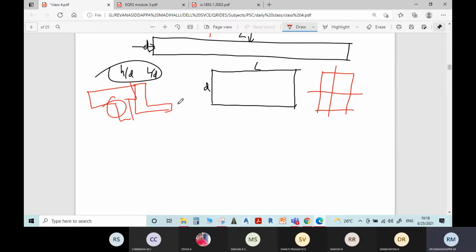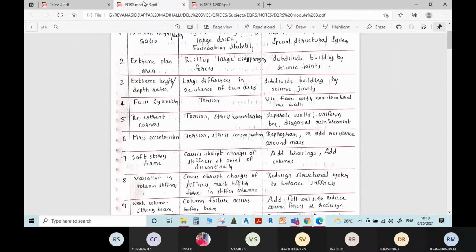They should be avoided, because if you go for an unsymmetrical plan, then there will be re-entrant corners. I will explain the re-entrant corners in detail. The re-entrant corners will be developed at this corner, and the failure of the building will take place here. At this junction there will be more torsion induced. As a result, cracks may appear, and deflection and buckling of the column will take place. So the effect of false symmetry is torsion.